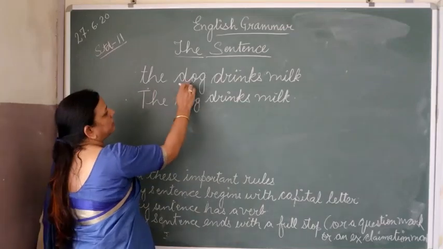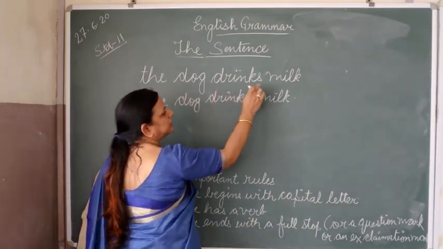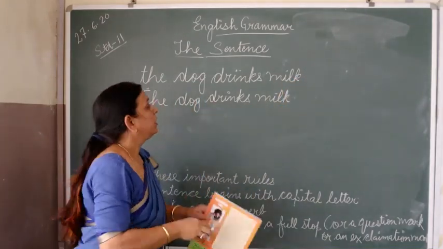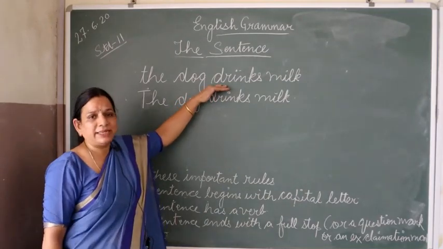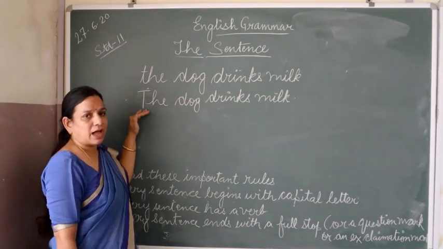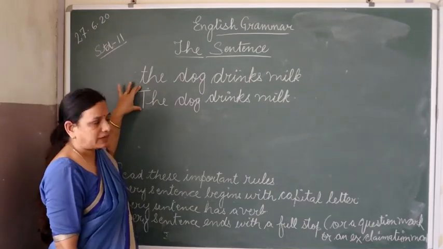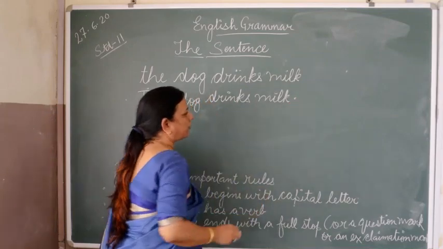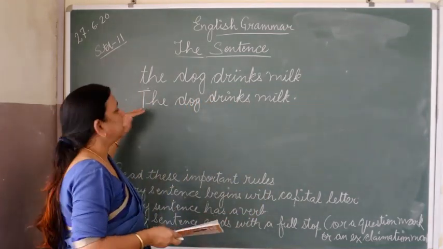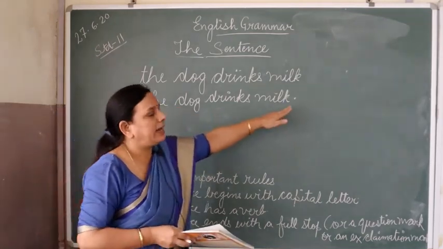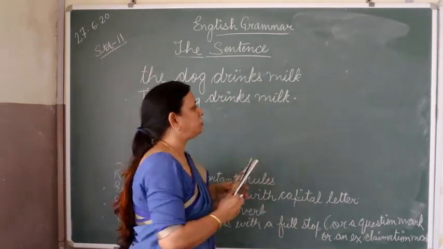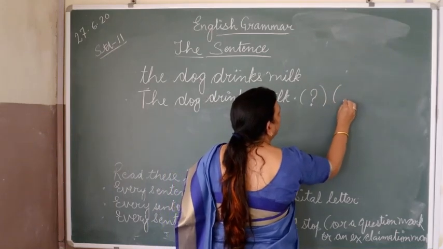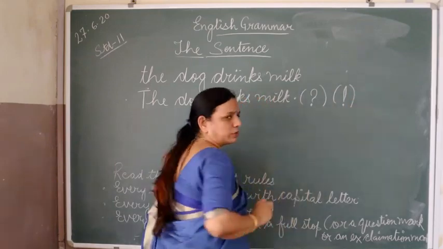Like here I have written the sentence, the dog drinks milk. I have not put a full stop after that. मैंने full stop नहीं लगाया है ना, क्यों? क्योंकि ये एक complete sentence नहीं था. अब मैंने यहाँ पे I have written started with the capital letter. Here after the sentence I have put a full stop. So the sentence always starts with a capital letter and it always ends with a full stop, या फिर question mark से end होता है, या फिर exclamation mark से end होता है. ओके,